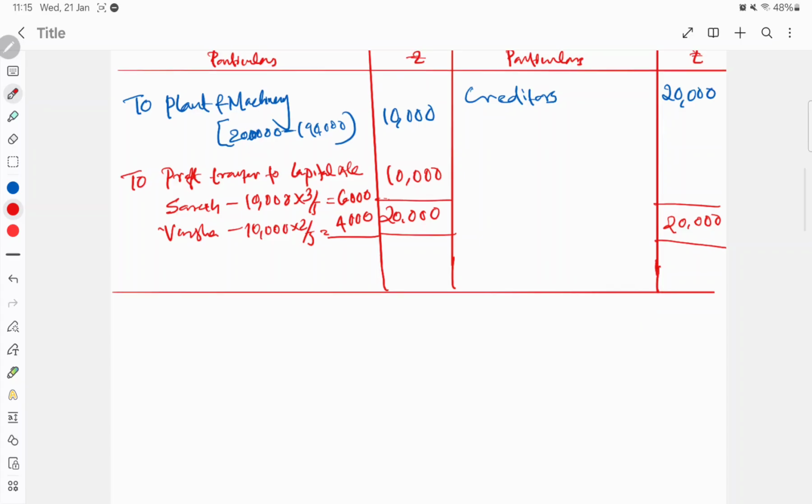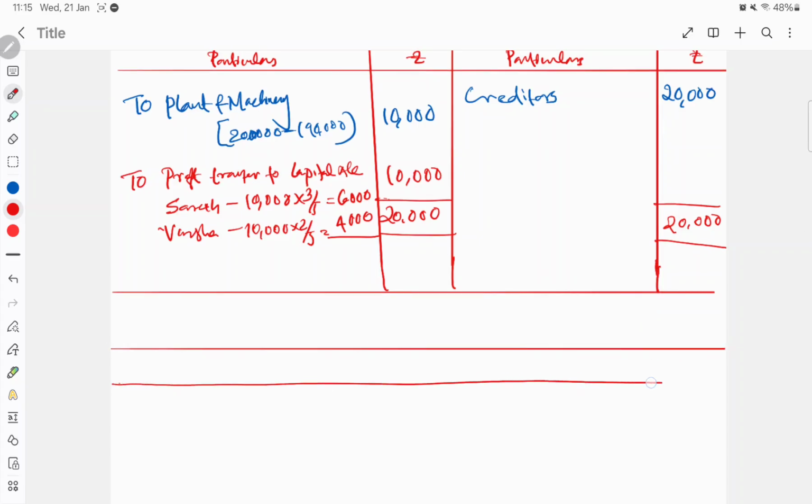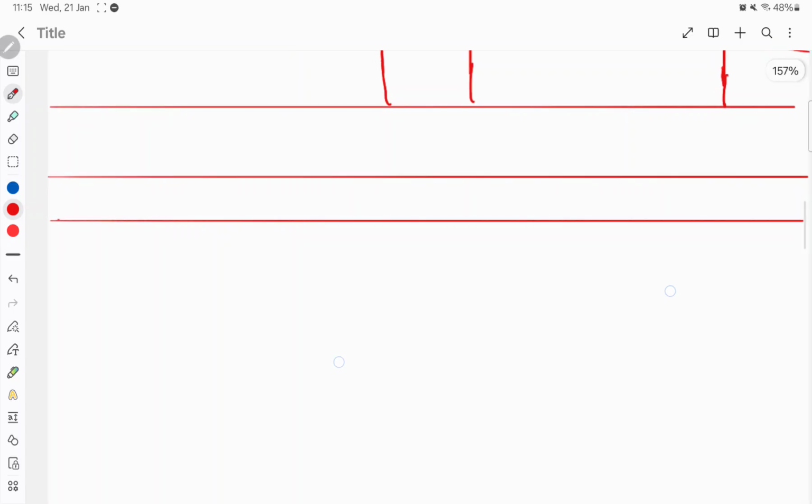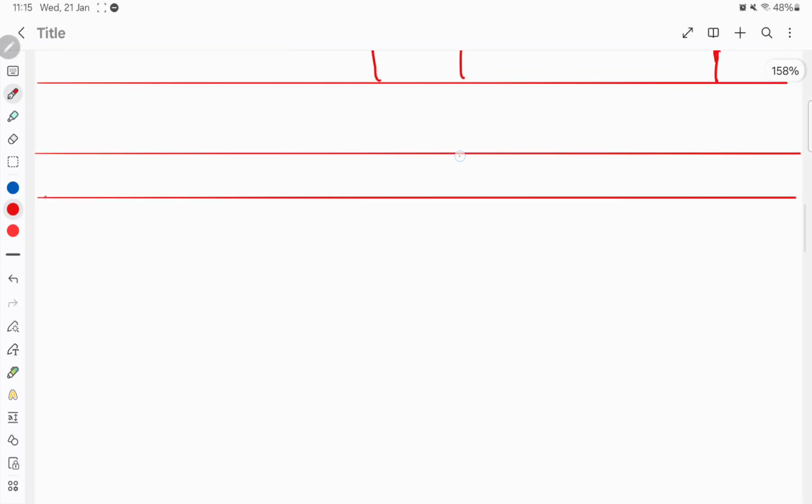Now we need to prepare the next one, the capital account. We have 3 partners, as we admitted a new partner. Her name is Tasha, right? So here you can prepare the capital account. Here also we need 2 sides, so first the debit side and credit side are required. I'm just drawing here.